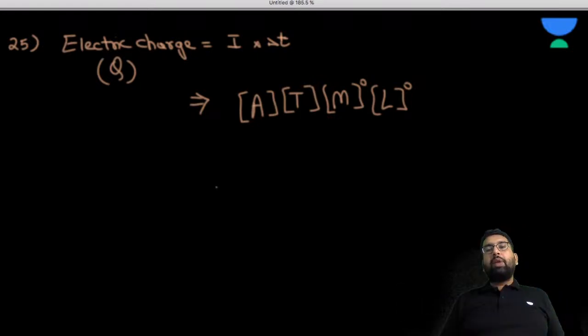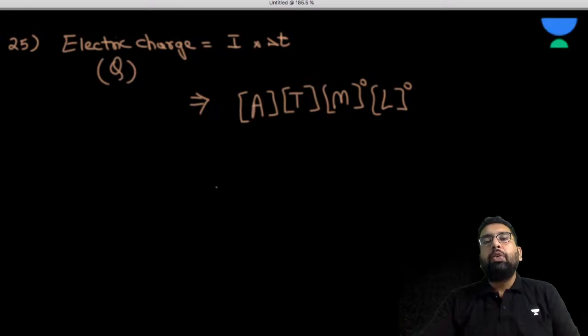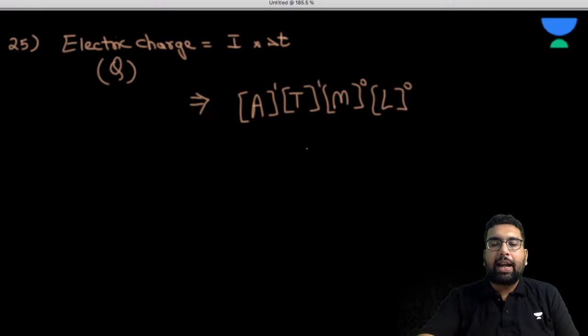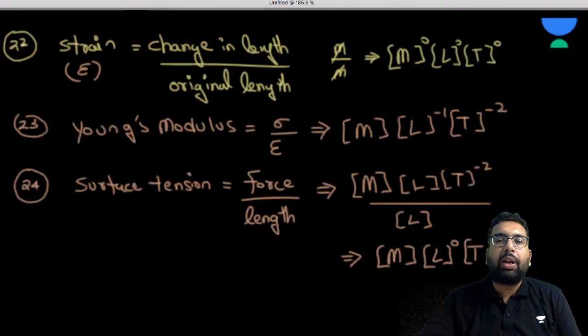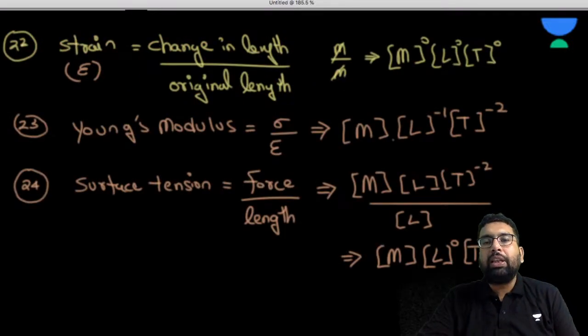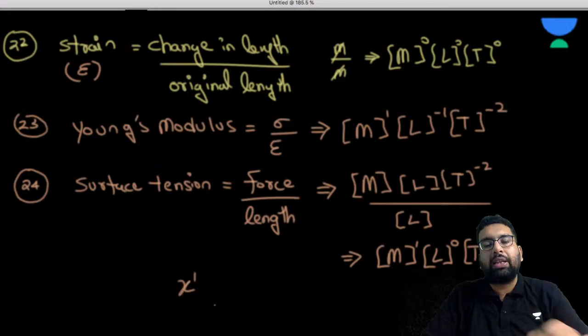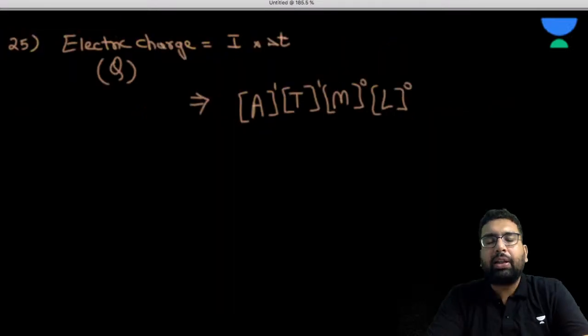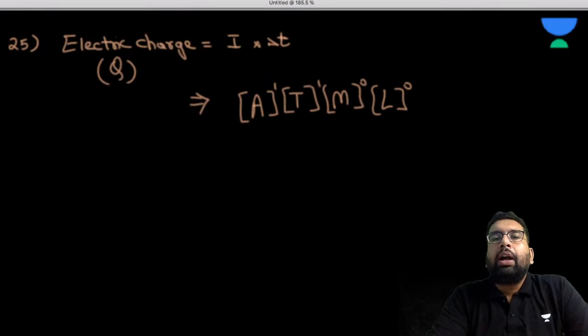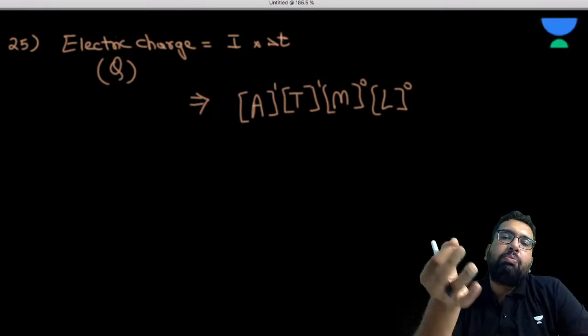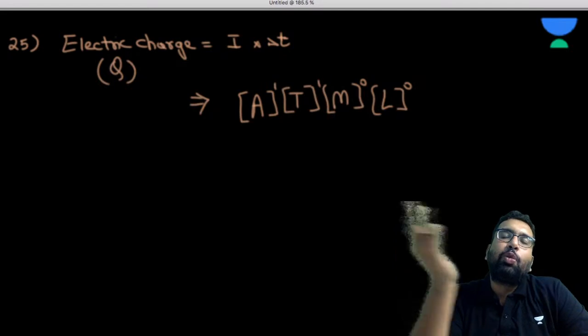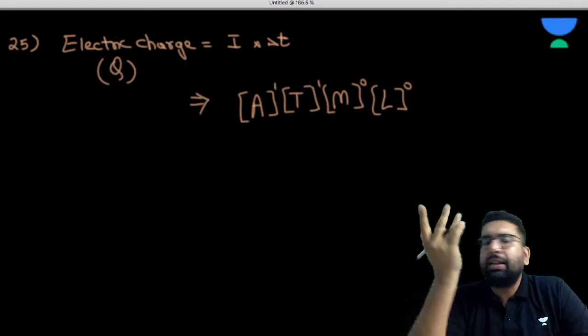I hope it is fine to everyone. When I don't write something, it is basically 1, don't forget that. In many places I haven't written the power, like for M here, so obviously it is 1. When you have written X, what is the power of X? The power of X is 1, obviously. Nothing to worry about. Sometimes it is written as M0, L0, T1A, just to follow the sequence, and this is also fine.